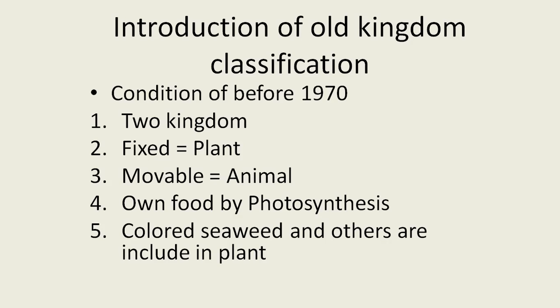The very first character they followed: those organisms are fixed to a substratum. They have the ability of photosynthesis. They have green color pigmentation, that means chlorophyll is found in that organism. They synthesize their own food materials. That group was put in one kingdom, known as the kingdom Plantae.